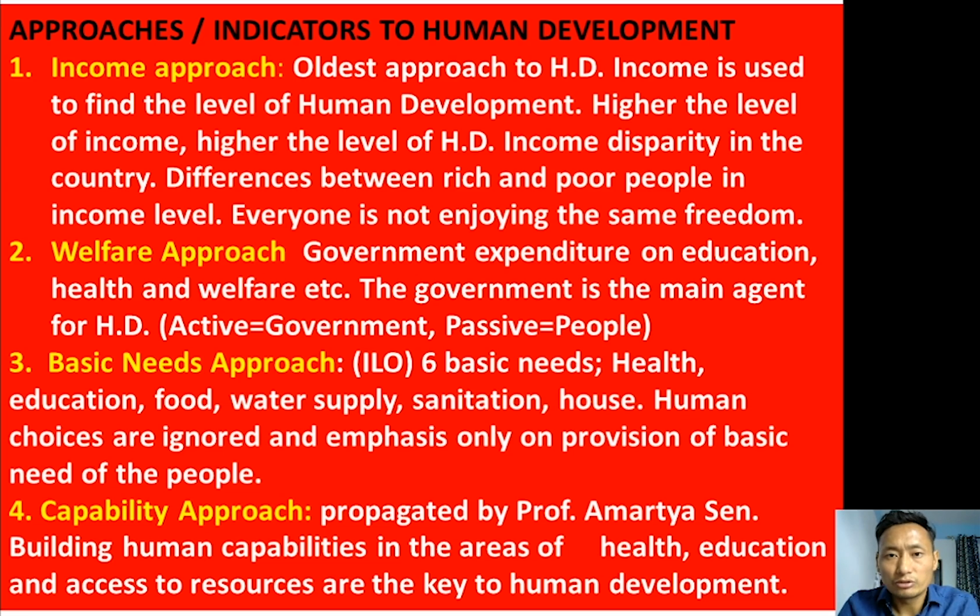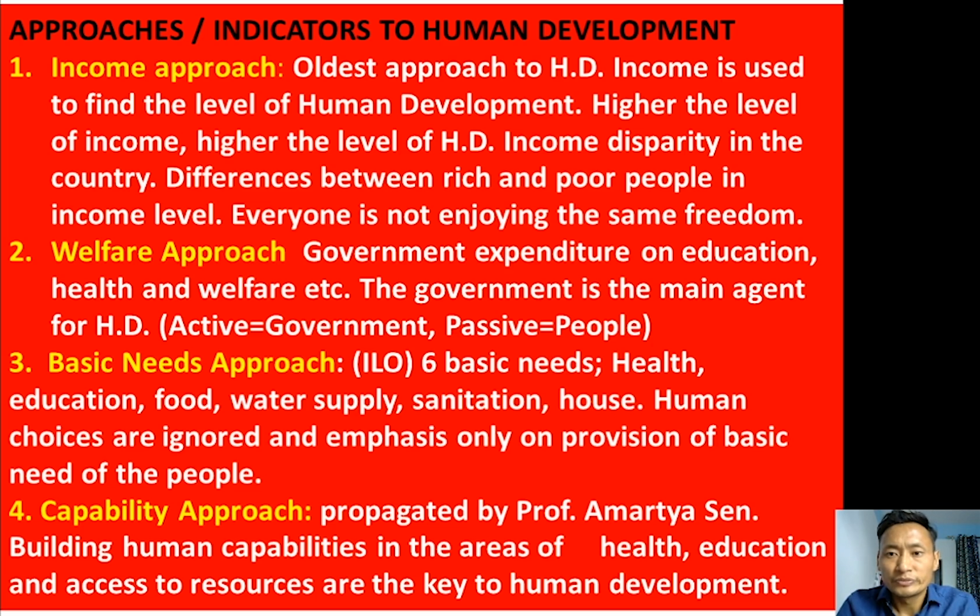If the average income of a particular country is higher, that country's human development ranking is higher. So income was the main key factor used to measure human development in earlier days.